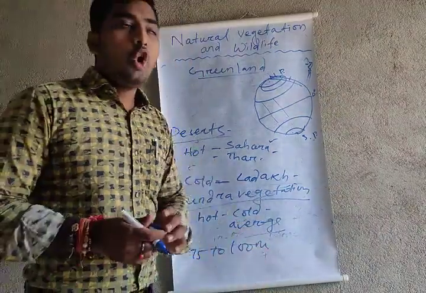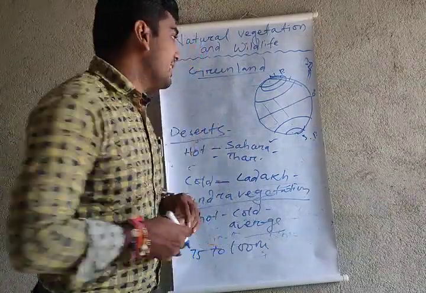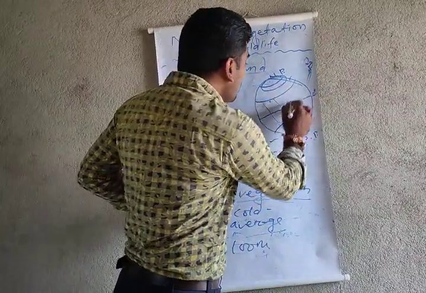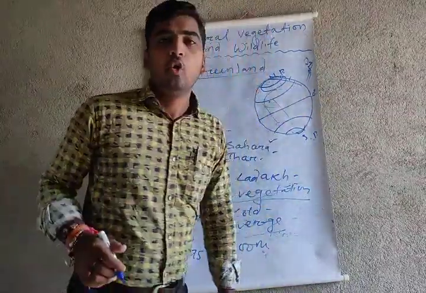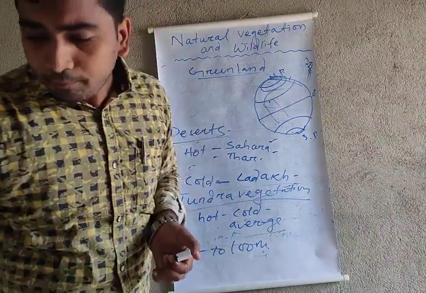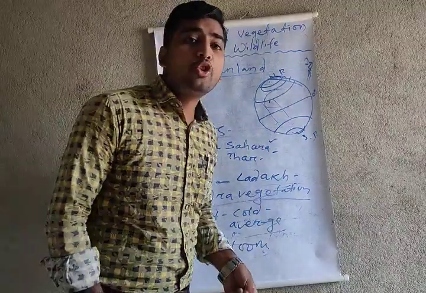This zone is located mostly in the Arctic Circle. Which circle? Arctic Circle. From there also the Antarctic Circle. So mostly in the Arctic Circle area we get the tundra vegetation plants. The tundra vegetation area has so many lakes.